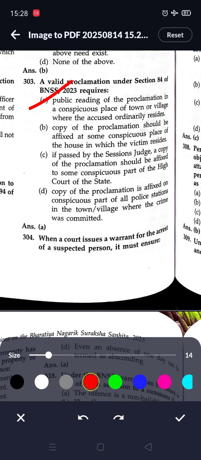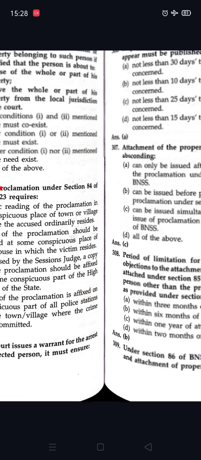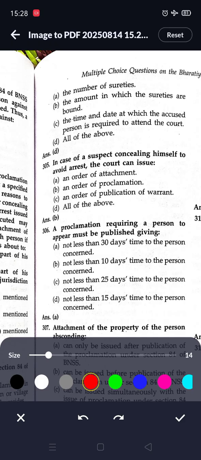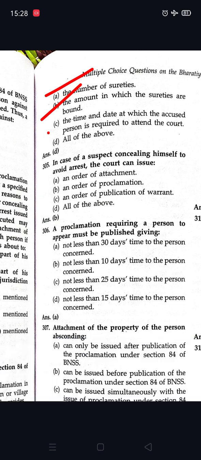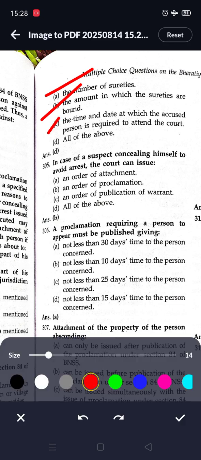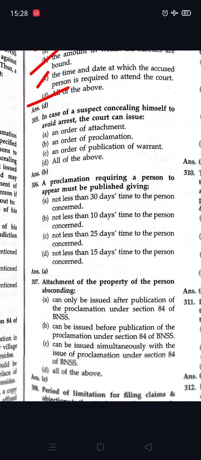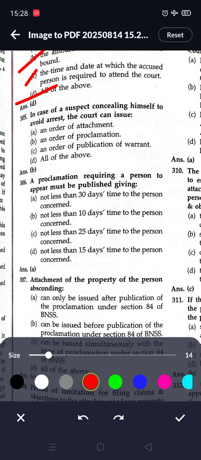When a court issues a warrant for the arrest of a suspected person, it must ensure the number of sureties, the amount in which the sureties are bound, and the time and date at which the accused person is required to attend. Here all options are correct, so option D, all of the above, is correct.